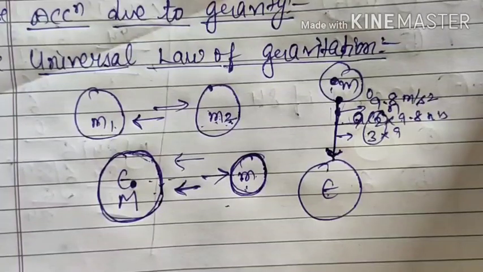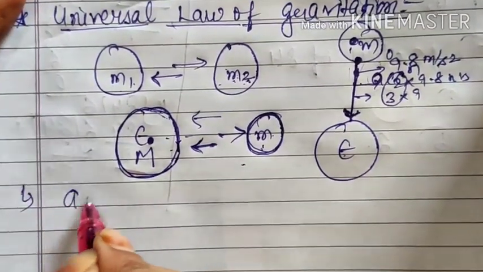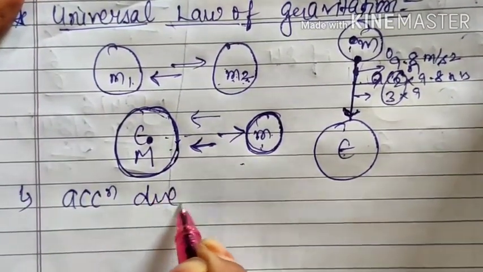When it falls freely towards the earth's surface, its velocity continuously increases, and that increase in velocity creates acceleration. That means the earth accelerates a body on its surface. Whatever body is placed at some height from the earth will get attracted towards the center of the earth, and that is known as acceleration due to gravity, which is represented by small g.